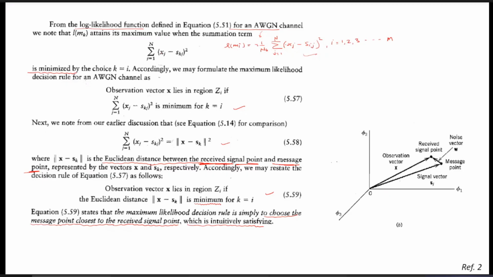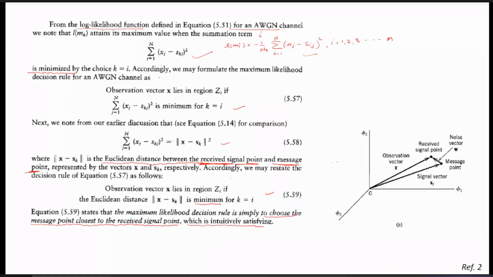So the summation over j of (xj minus skj) whole square. It means that L(mk) is maximum for k equals i, in the case of the AWGN channel, is the same as minimizing this factor.